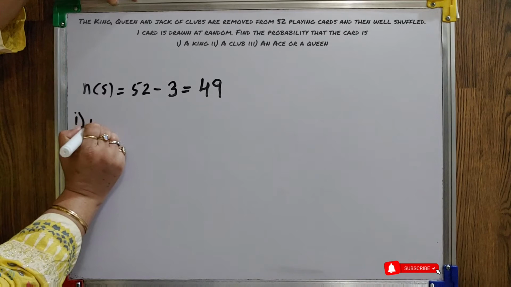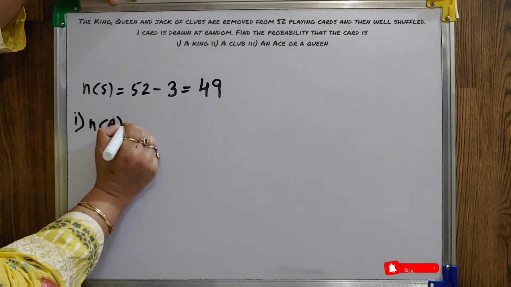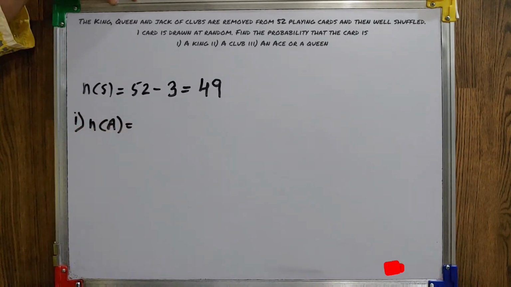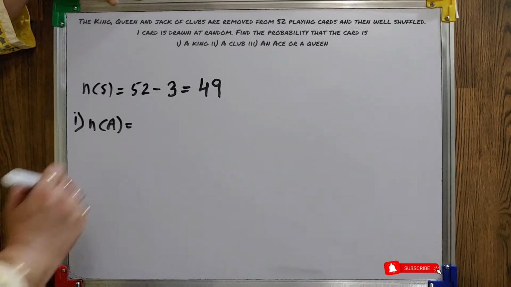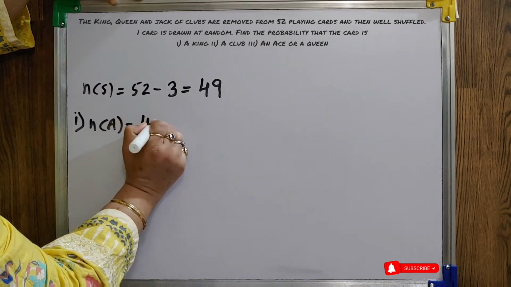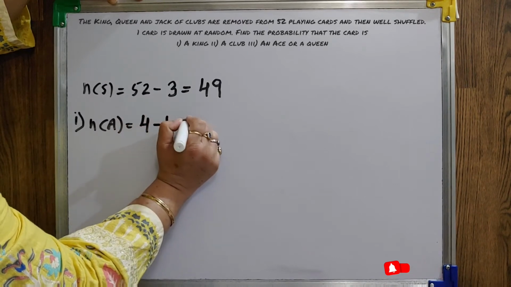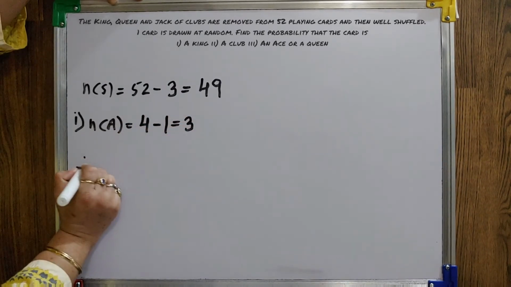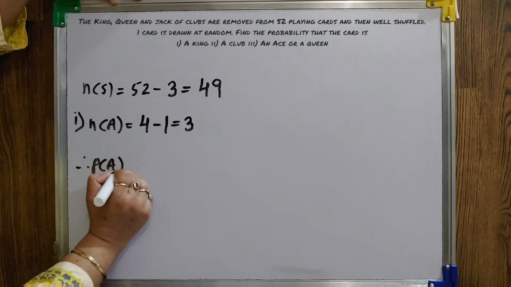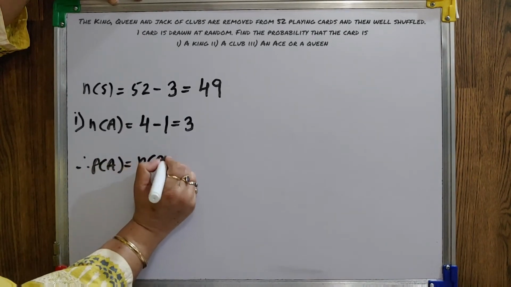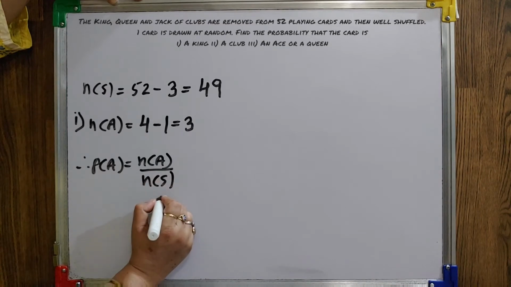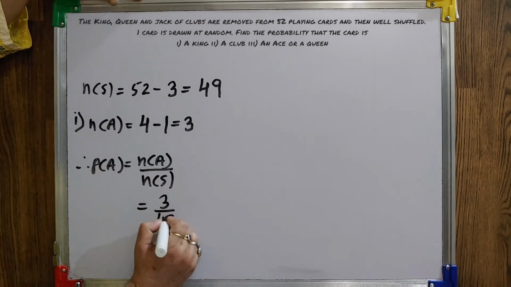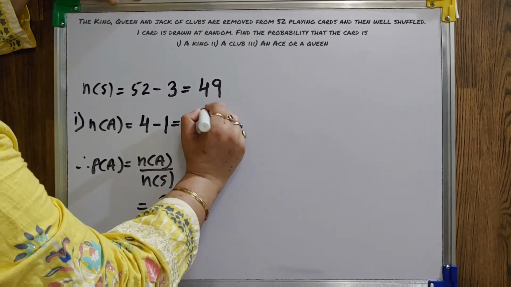Now, in the first part, they have asked you to find out that the card drawn is a king. Now, 4 kings are there, out of which one we have already removed. So, our probability will be n of A by n of S, that is 3 by 49.